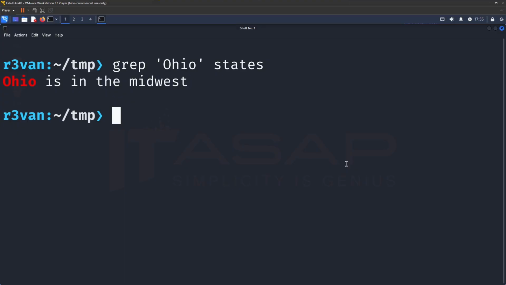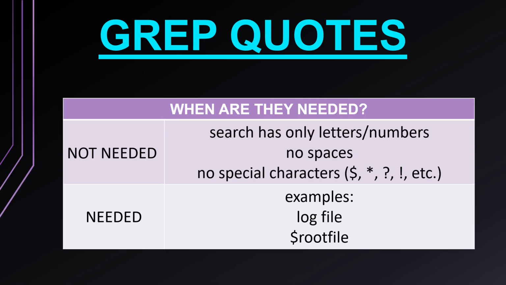Now let's jump in. First up, let's talk about quotes with grep. Now, when do you not need quotes? If your search is just a plain string of letters and or numbers, has no spaces, and contains no special characters like the $, question mark, the star symbol, then you do not need quotes. But if your search pattern contains any of these items, you will need quotes.